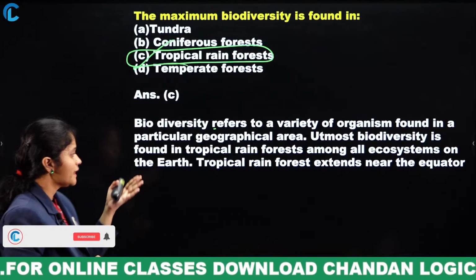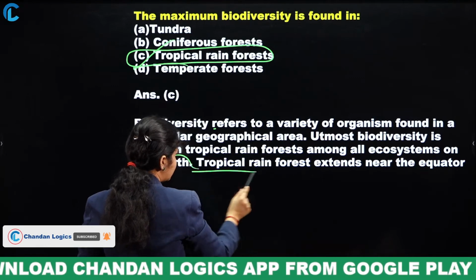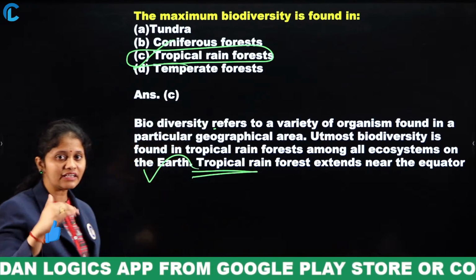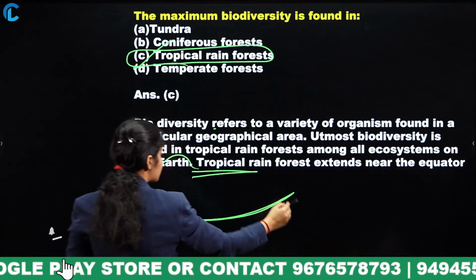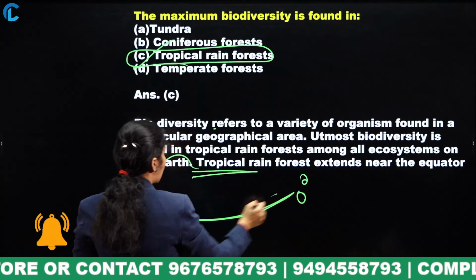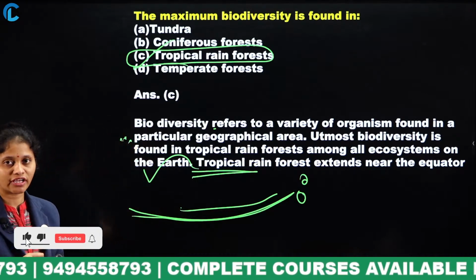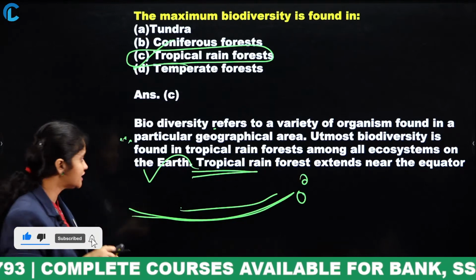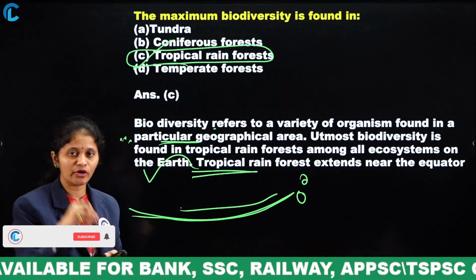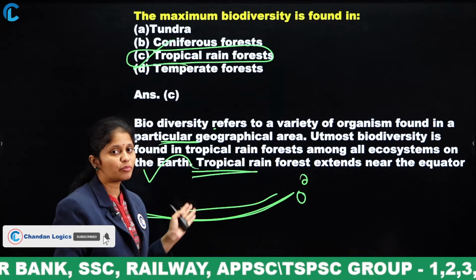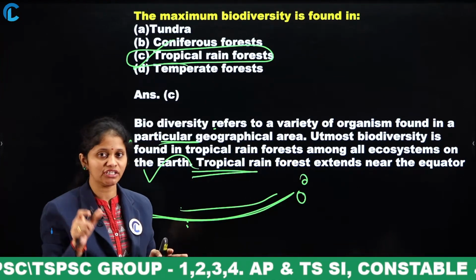Among all the ecosystems on the earth, the tropical rainforests extend near the equator. And biodiversity refers to the variety of organisms found in a particular geographical area, and the maximum biodiversity is related to the tropical rainforest, which is near the equator.